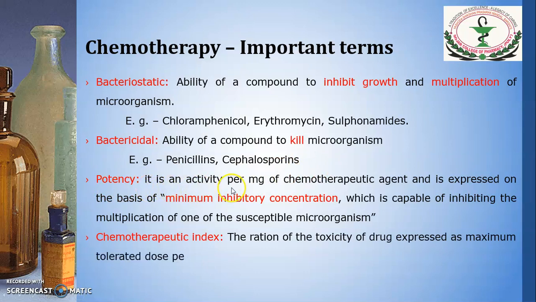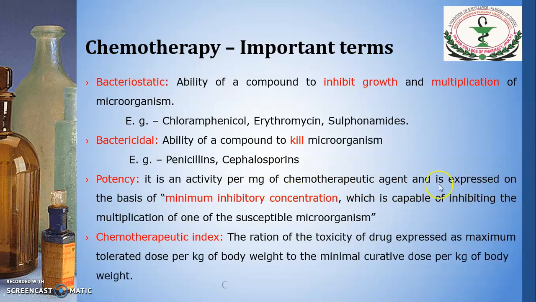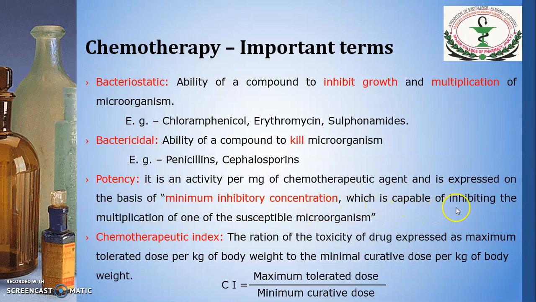It is the activity per milligram of chemotherapeutic agent, and it is expressed on the basis of minimum inhibitory concentration, denoted as MIC, which is capable of inhibiting the multiplication of a susceptible microorganism. So this is called potency.